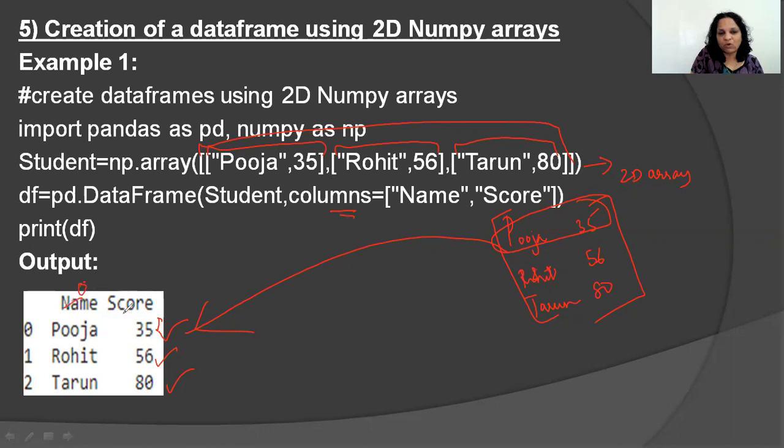Now, the only thing is I had to give names. Otherwise, these would by default be 0 and 1. If I want to give meaningful names, I use the parameter called columns. We already know columns gives column headings and index gives row headings. That's not compulsory, but I want to give names, so I say name comma score. The first values will be under the heading name, and the second values will be their score. Is that clear?